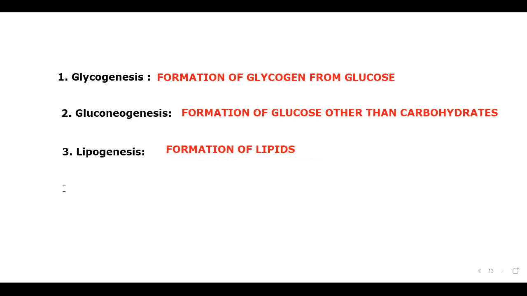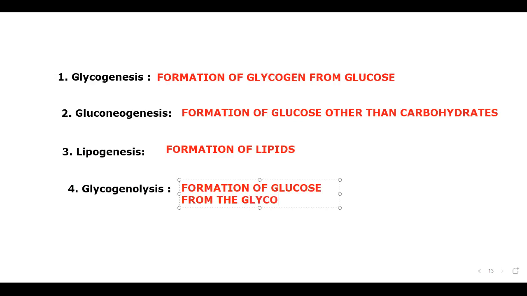Next, glycogenolysis. Excuse me. Glycogenolysis. Lysis of what? Glycogen. So what do we have to say? Formation of glucose from the glycogen. This is the only different thing here. Formation of glucose from glycogen. So these are the definitions.